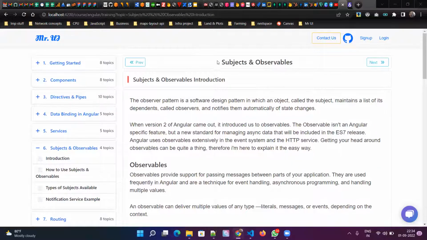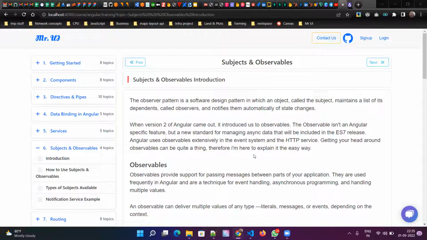Okay, so we'll cover subjects and observables today. Here in Angular, right? In Angular 1, there was no subjects and observables concept, as far as I know. When Angular 2 came, they introduced observables, and again, observables is not an Angular feature.